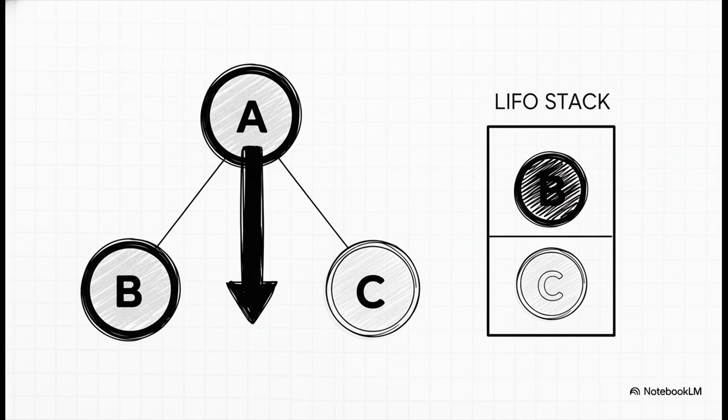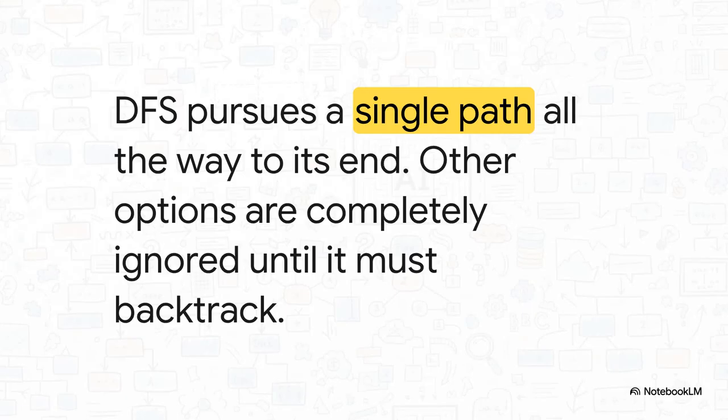So check out how the bold plunger does it. It starts at A, and just like before, it sees paths to B and C. But instead of exploring them both, it immediately picks one, let's say the one to B, and just dives right in. And it keeps going, following that one single path deeper and deeper and deeper, all the way until it hits a dead end. It doesn't even think about that other option it saw earlier.